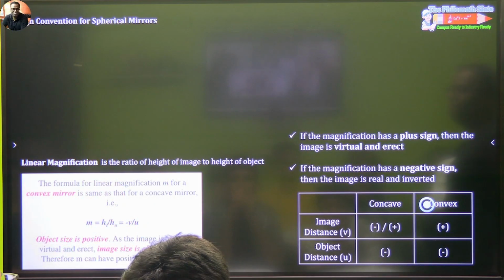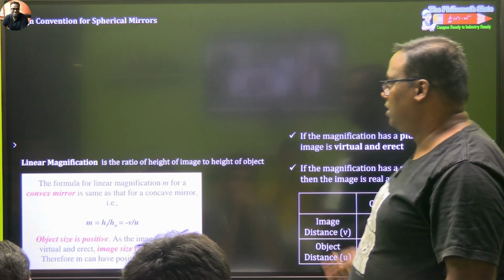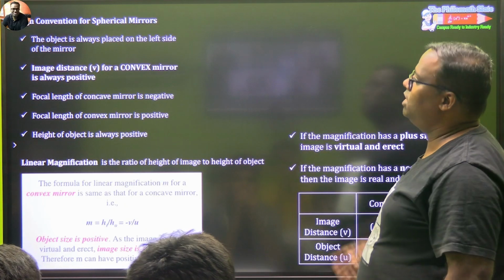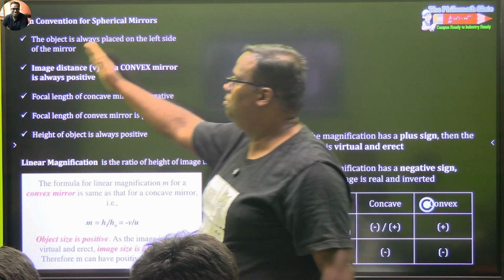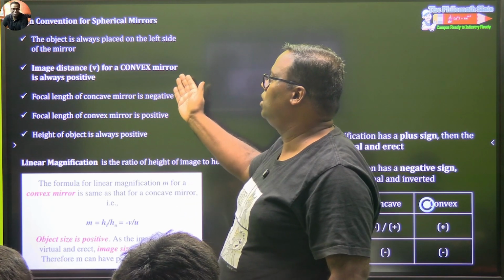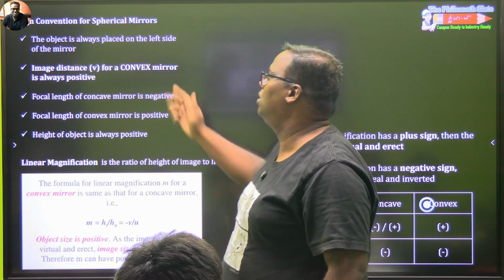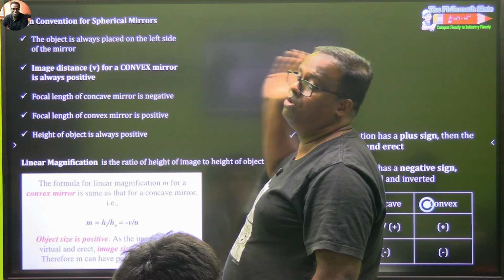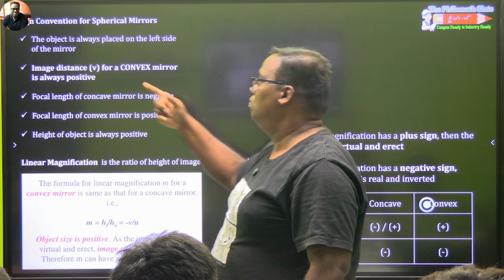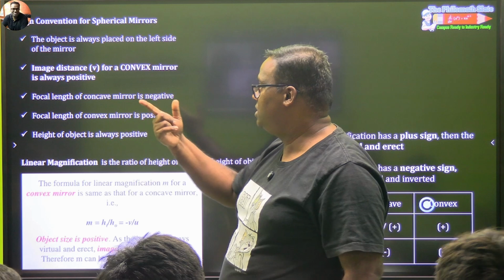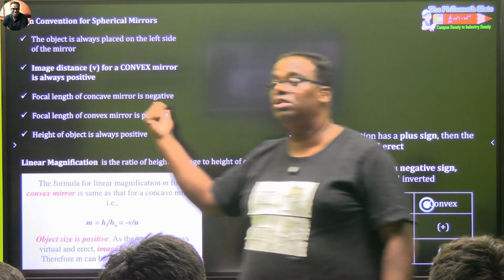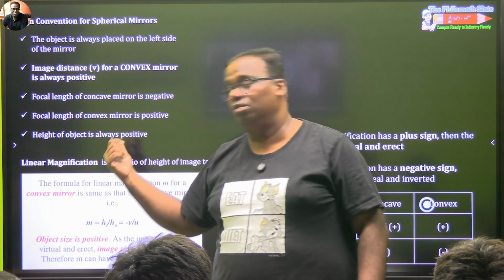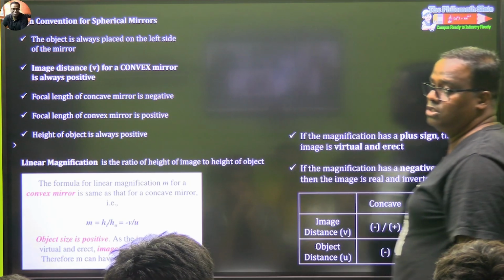Let me go to the next screen. So it says, let's look at the sign convention. Object is always placed on the left hand side of the mirror. Image distance v for a convex mirror is always positive, because in a convex mirror images will always be formed on the back side. Focal length of a concave mirror is always negative. Focal length of a convex mirror is always positive. Height of the object is always positive.